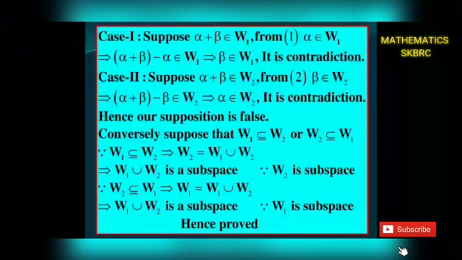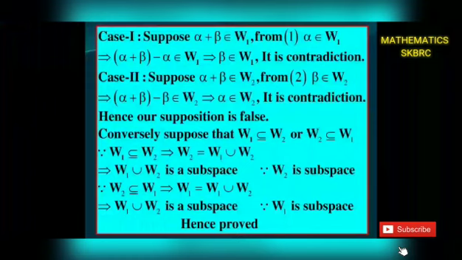Hence our supposition, W1 is not a subset of W2 and W2 is not a subset of W1, is false. Hence we get W1 is a subset of W2 or W2 is a subset of W1. Conversely, suppose that W1 is a subset of W2 or W2 is a subset of W1. We prove that W1 union W2 is a subspace of V(F).